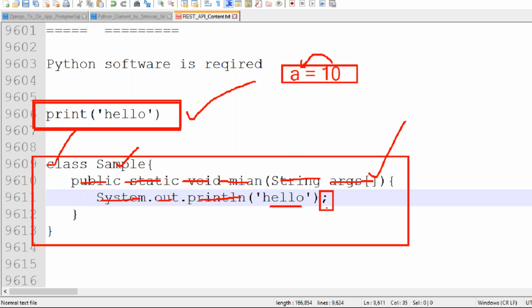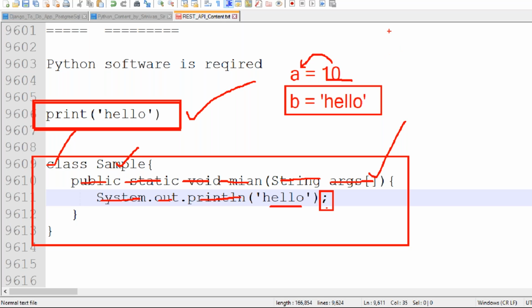Python itself understands this is an integer. Next, I take b equal to hello, which is a string. Python dynamically understands this. Based on the input data you give, memory is allocated: for a, int memory, and for b, string memory. Python understands it dynamically.